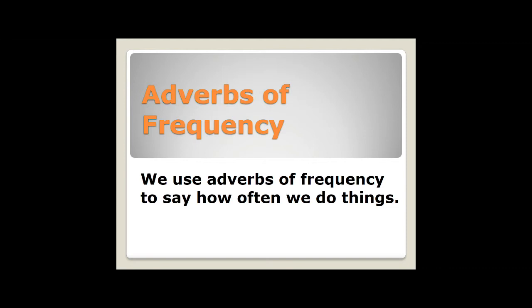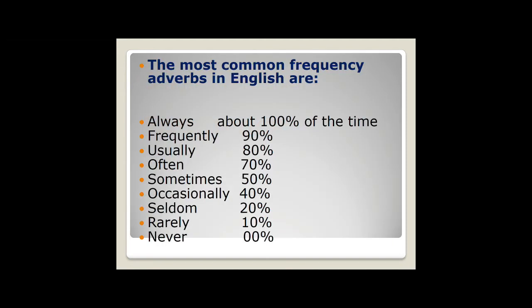Well, the topic of today is adverbs of frequency. How we use an adverb of frequency. We use adverbs of frequency to say how often we do things. We use adverbs of frequency to discuss how often something happens. Adverbs of frequency are often used to indicate routine or repeated activities. So, they are often used with the present simple tense. Let's check some of them.